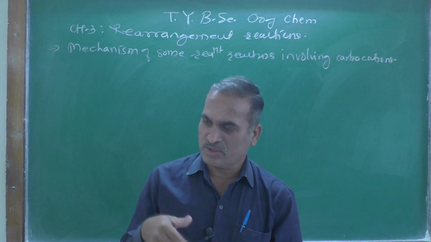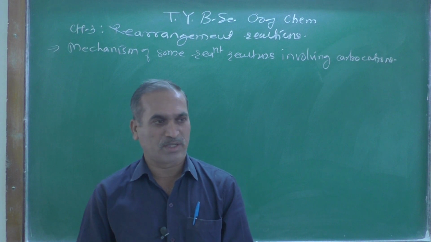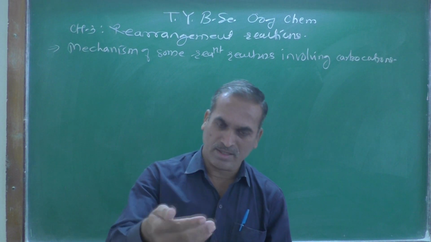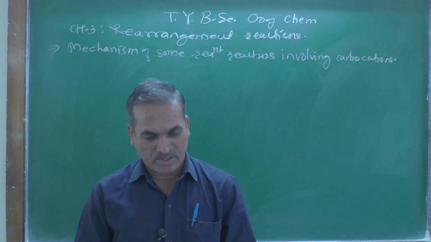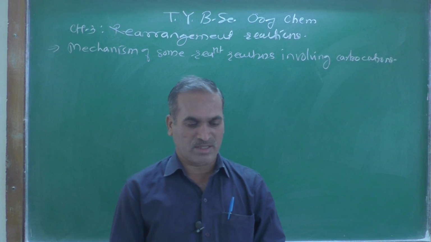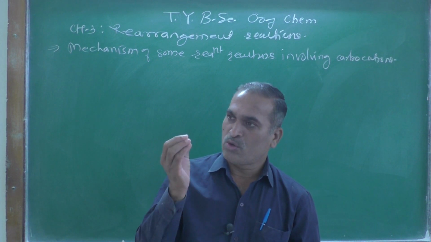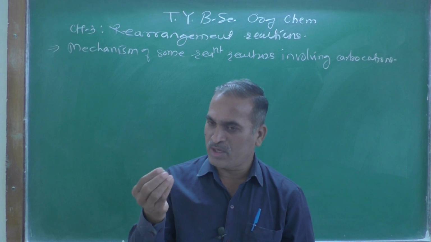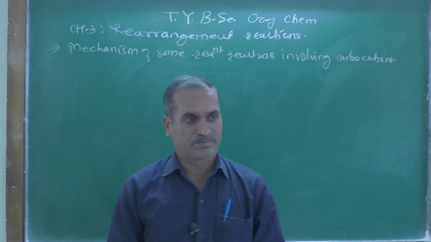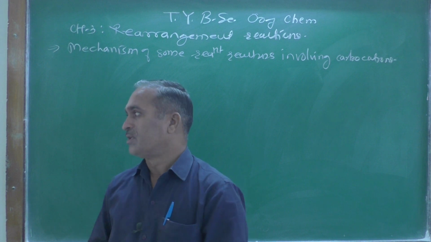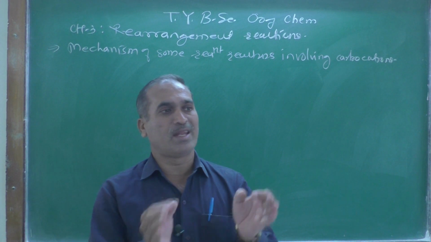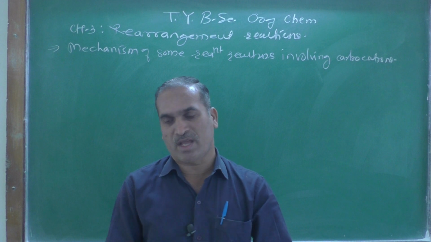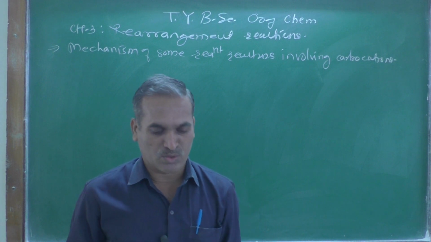Number 1 is the 1,2 rearrangement reaction, number 2 is the pericyclic reaction, number 3 is the olefin metathesis reaction. So what are their meaning, and what type of things are mainly involved in rearrangement reactions, that we have seen so far.